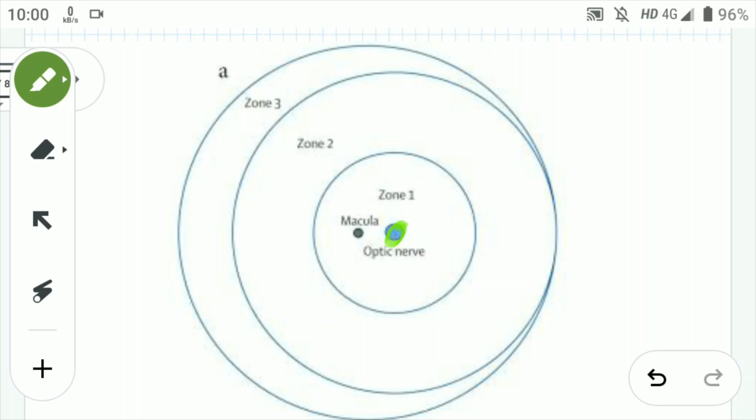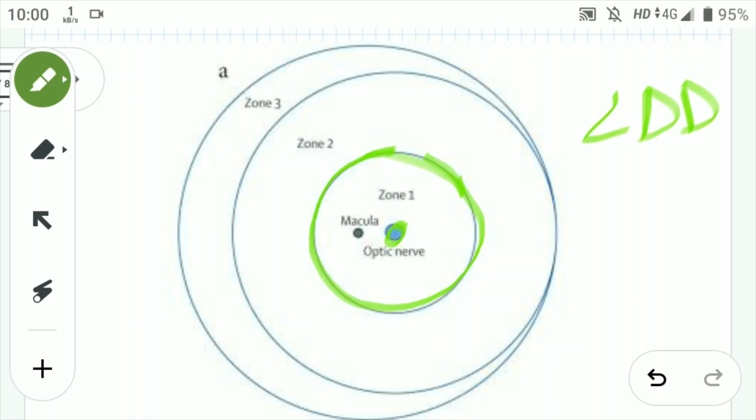So now you can see it's written zone 1 here. Zone 1 is basically nothing but its radius is double the distance of the macula and the optic disc. Okay, so its radius is twice the distance of the macula and the optic disc. You know that it is 2DD, right? 2DD, the distance between the macula and the optic disc, so its radius is double that. Okay, so this is my zone 1.